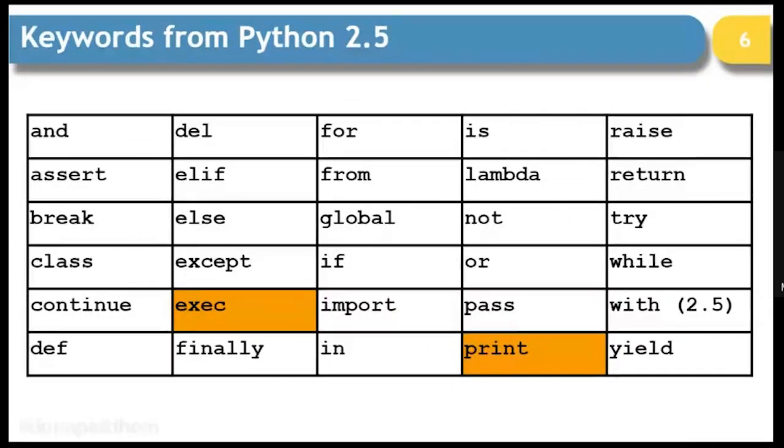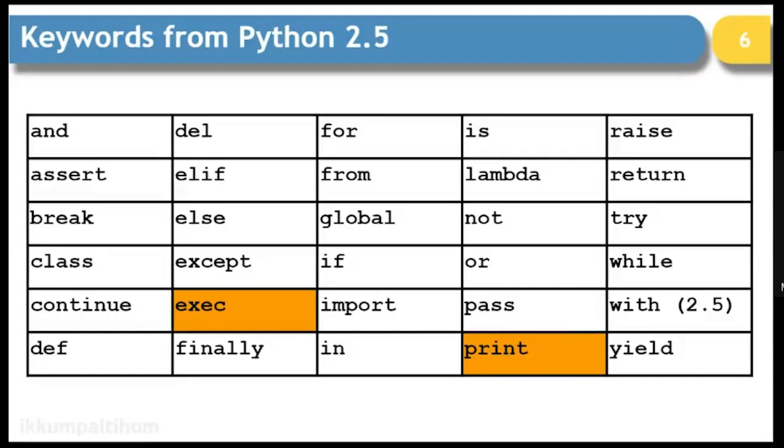Now, when you type the keywords from Python on Google, you will get 3 types of tables. One type of table, which you can see in front of you right now, is up to the 2.5 version of Python, where print and exec were keywords.